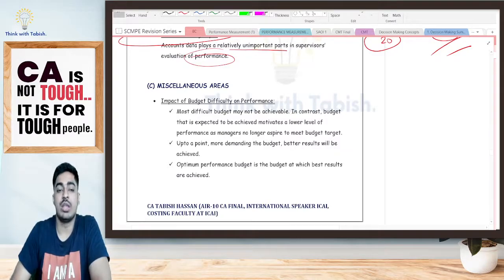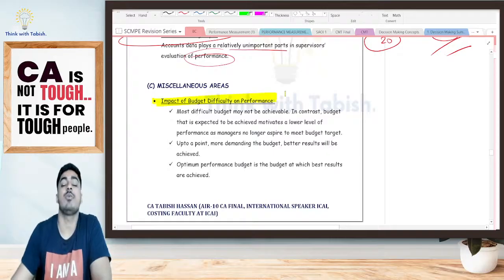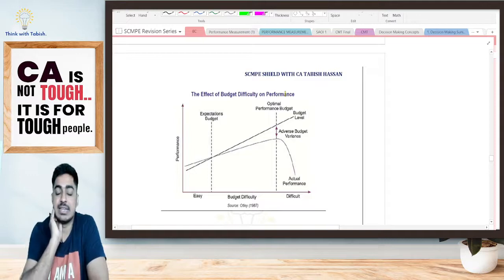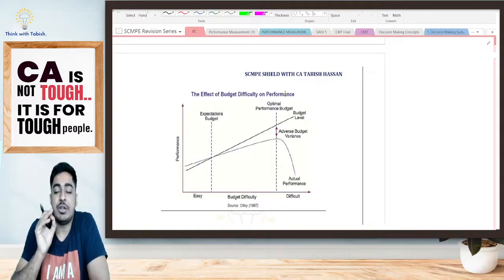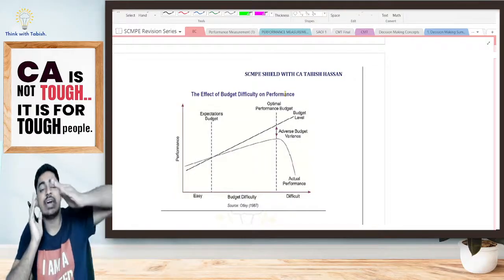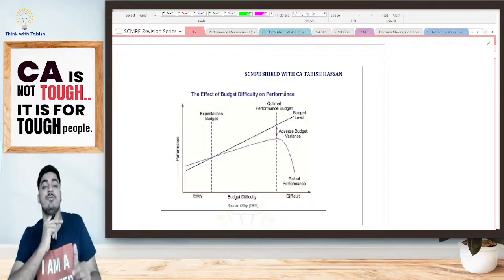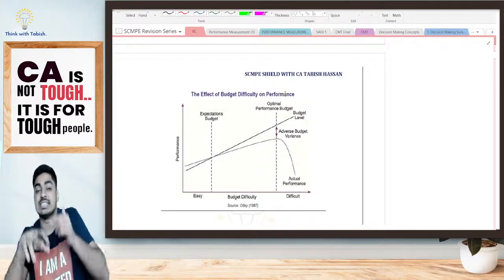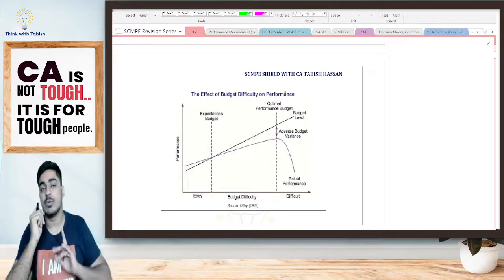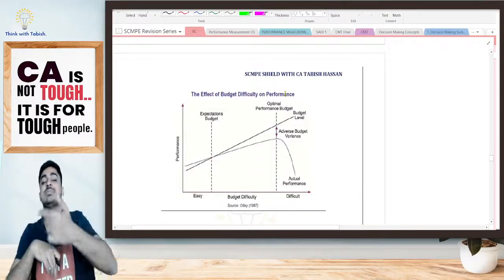Then we have one small area, students. It is the impact of budget difficulty on my performance. I'll explain this complete concept with the help of one simple sentence. My ultimate objective is not to achieve my budget. Budget is only giving me a direction. Ultimate objective is to set my budget in such a way that my actual performance is maximum. What is it, students? Set your budget in such a way that your actual performance is maximum.